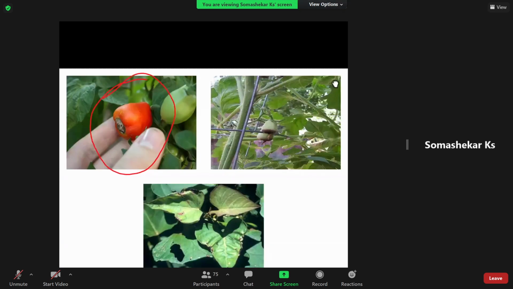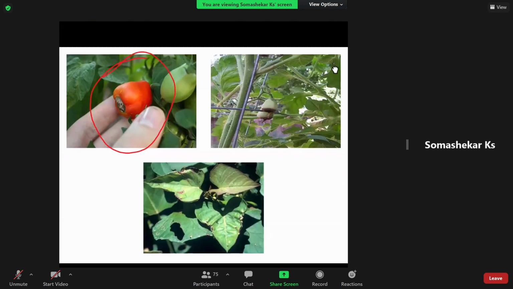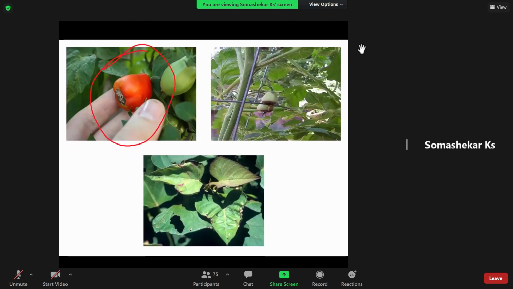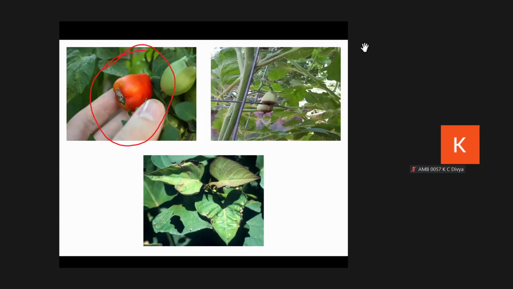Blossom means fruit. Rot means decaying of the tissue, and end rot means, see here, the tip. The rotting of the tomato fruit will start from the tip. That is called blossom end rot disease in the case of tomato.